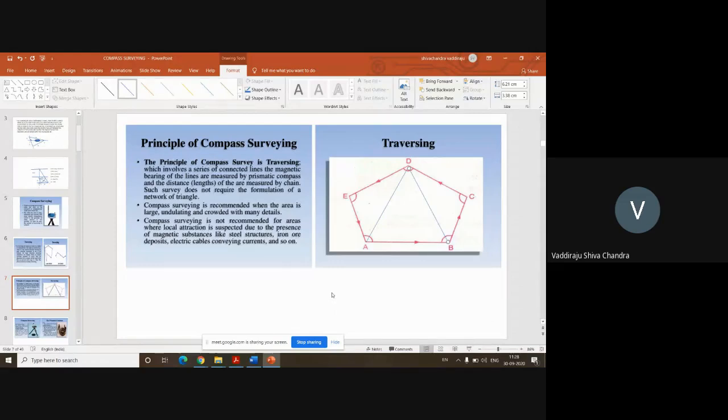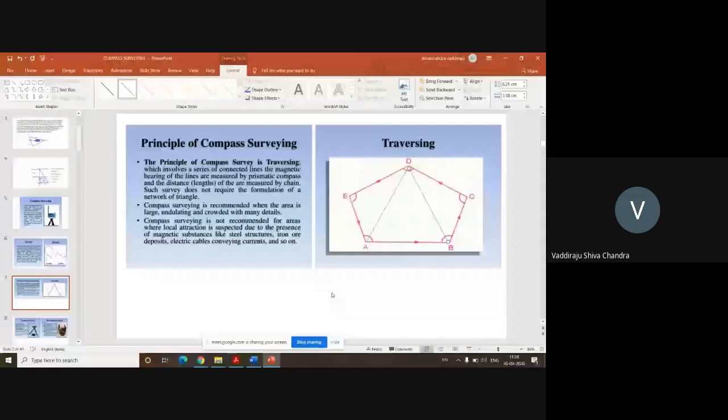I told you already. Triangulation. What is the principle of compass surveying? Traversing. Traversing. So please don't get confused.